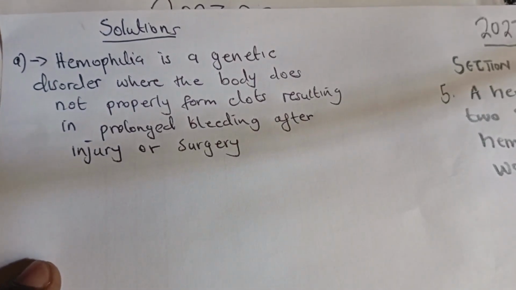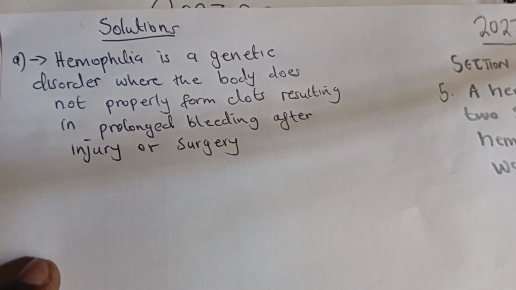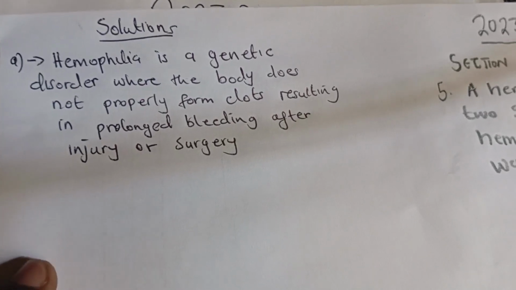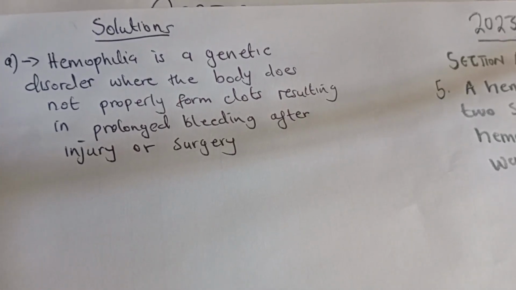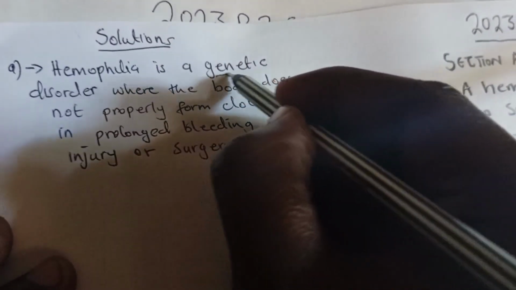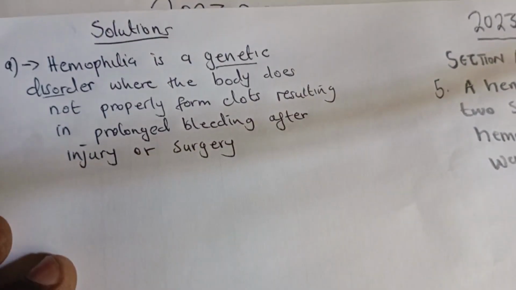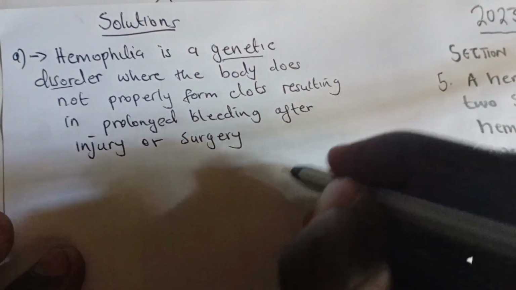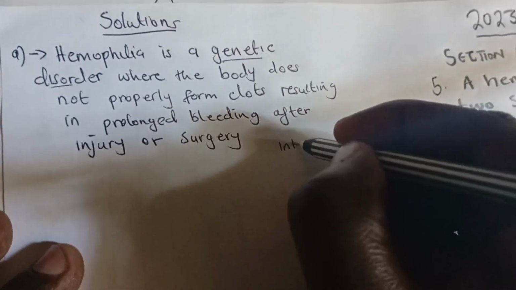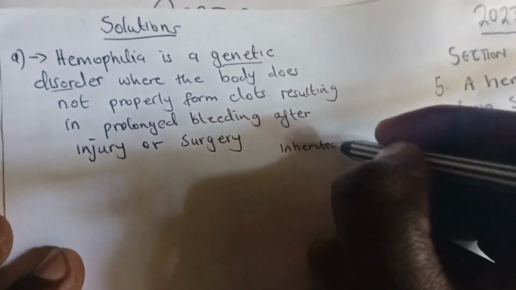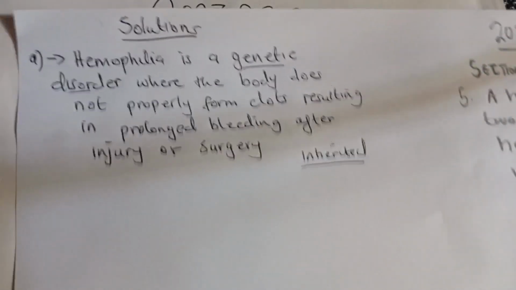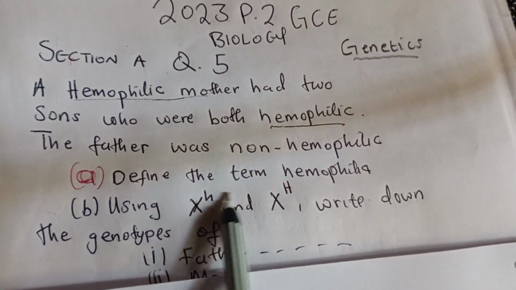So hemophilia is a genetic disorder where the body does not properly form clots, resulting in prolonged bleeding after injury or surgery. What do we mean that it's a genetic disorder? It is inherited. It has to be inherited, either from the mother or from the father. And that's what the question is saying here.